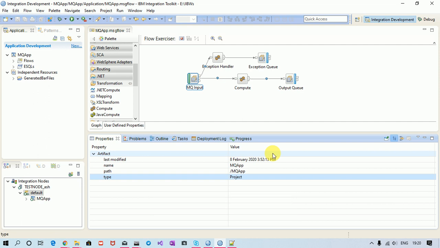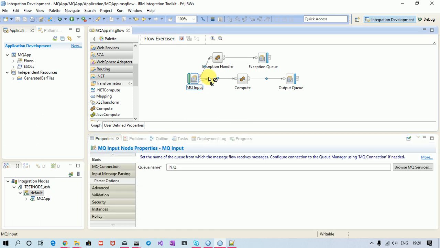Okay, so we'll talk about failure and catch terminals of MQ input node. Mostly people ask in interviews about those concepts. So we are going to see in what case message will travel through failure terminal, in what case message will travel through catch terminal. The difference is quite simple.